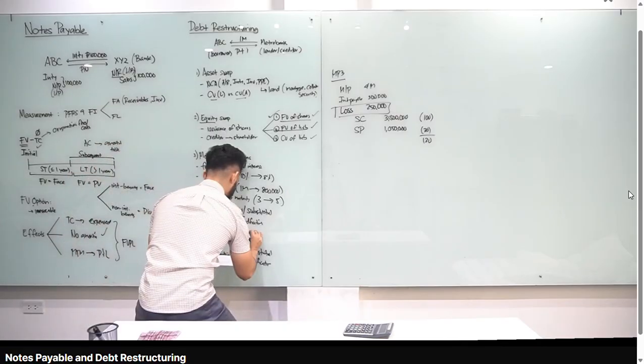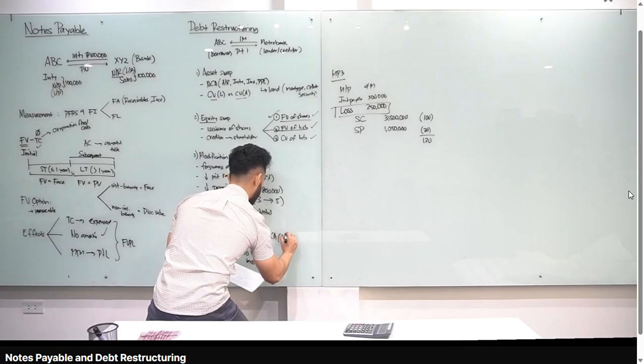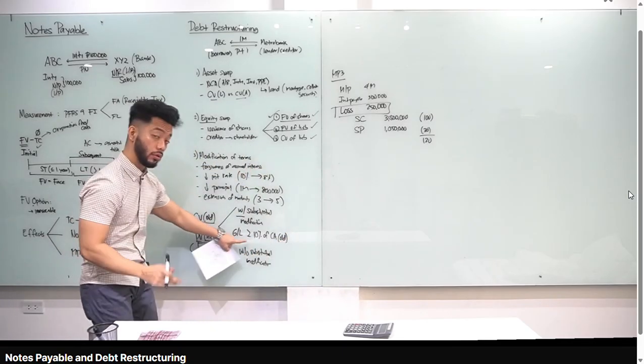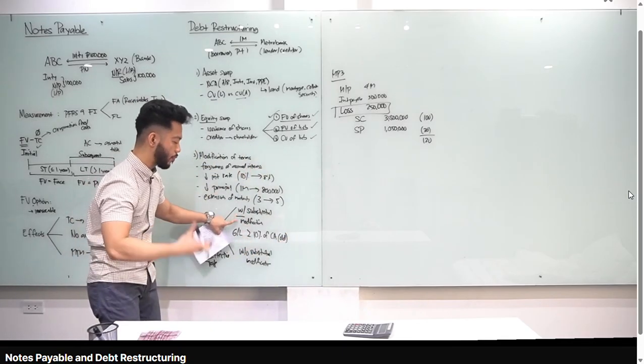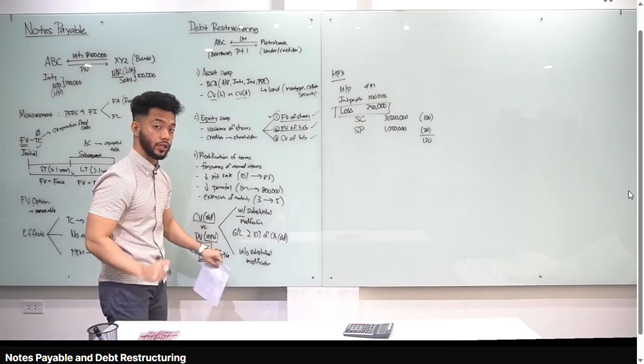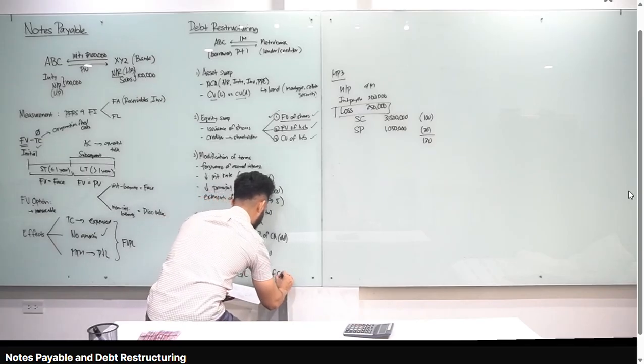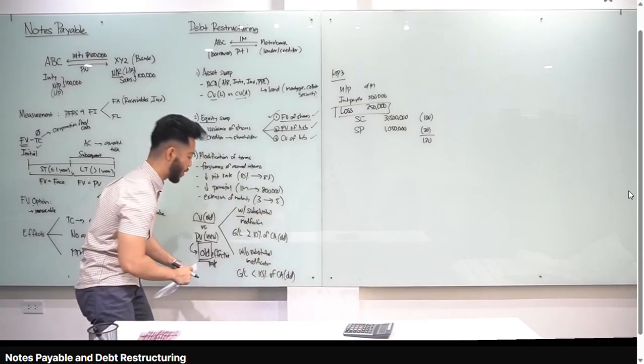Yung gain or loss na makakompute mo, if it's at least 10% of the carrying amount of old liability, okay? 10% nito, yung gain or loss. So later, i-apply natin yan, don't worry. Pero tandaan mo lang, kapag yung na-compute natin na gain or loss is at least 10% of the carrying amount of the old liability, ang tawag natin doon, with substantial modification. Okay? And kapag naman yung gain or loss natin is below 10% of the carrying amount of old liability, ang tawag natin din class, without substantial modification.